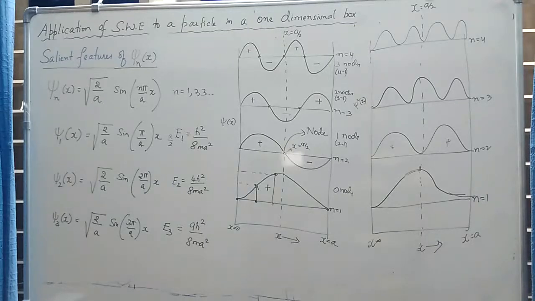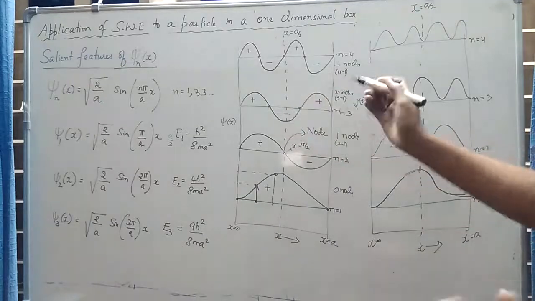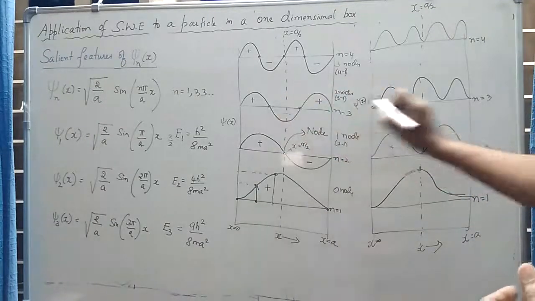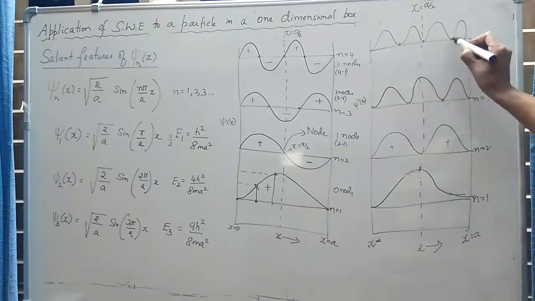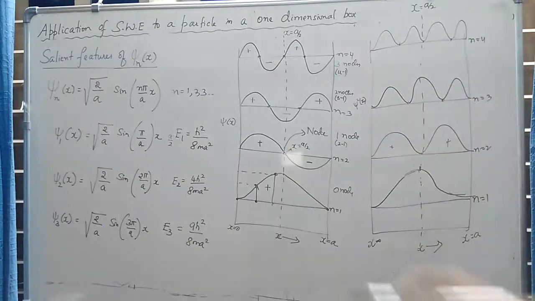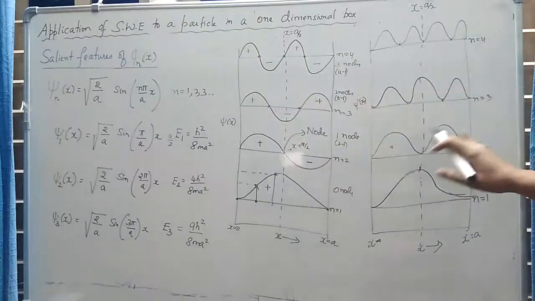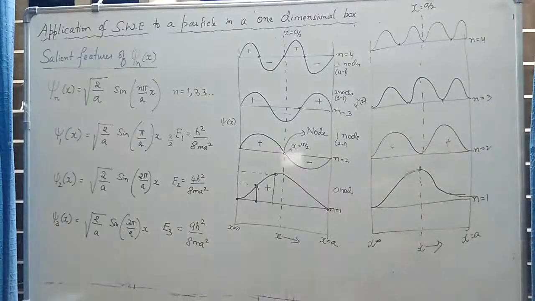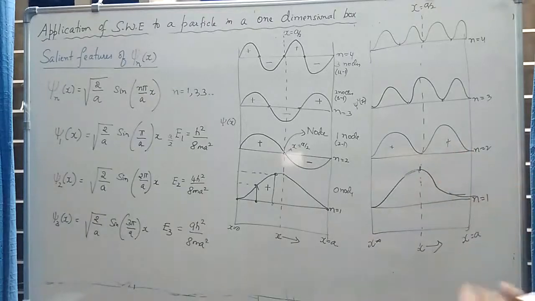Okay, so here you have nodes again. That is obvious because if you have nodes here, you should have the corresponding nodes here also. Now here you had both positive as well as negative components of the waves. Here you have only positive. And again you can see that the value of psi square varies with respect to position.